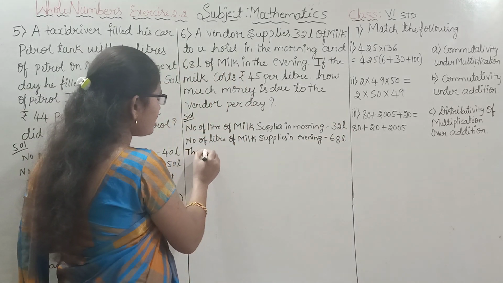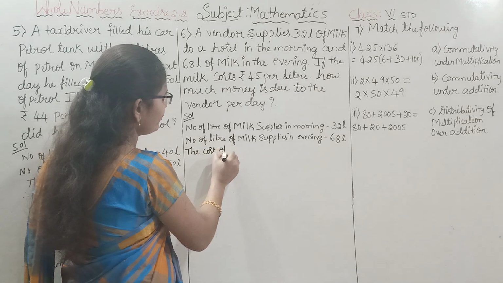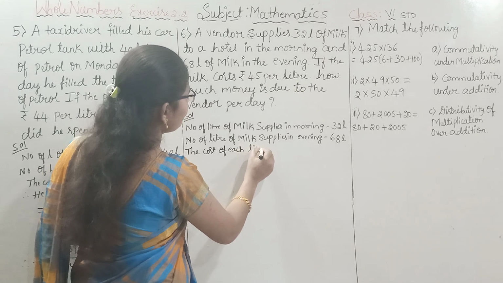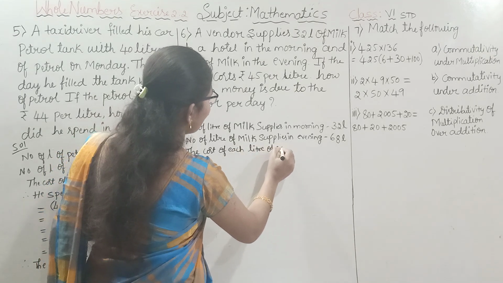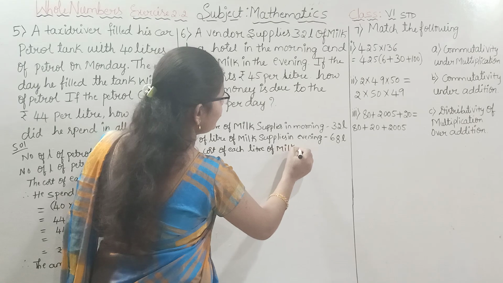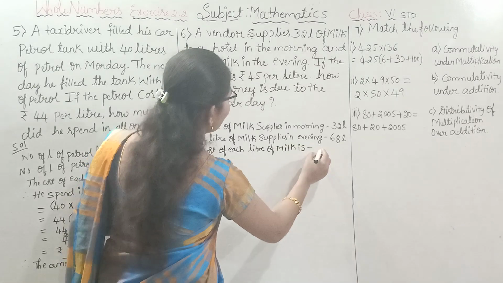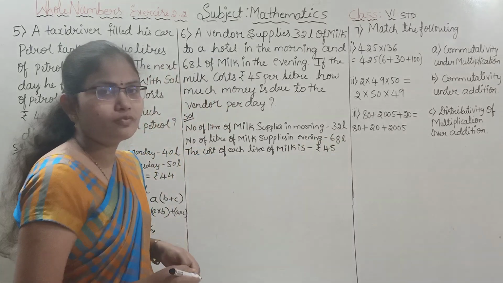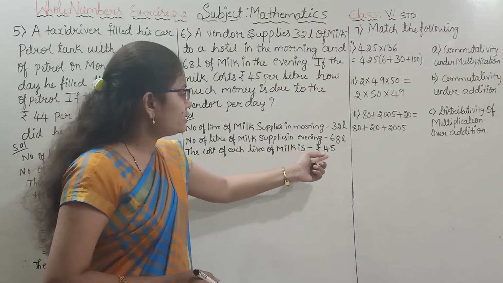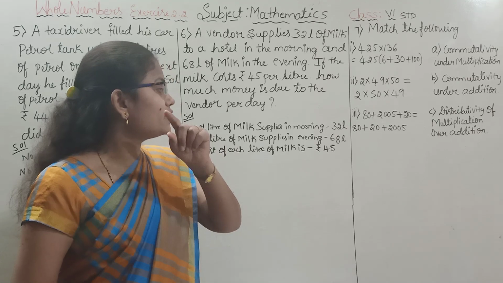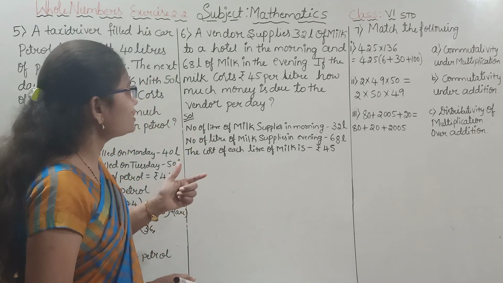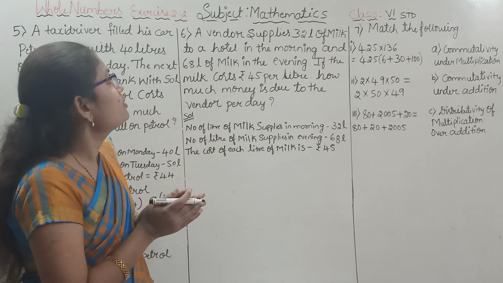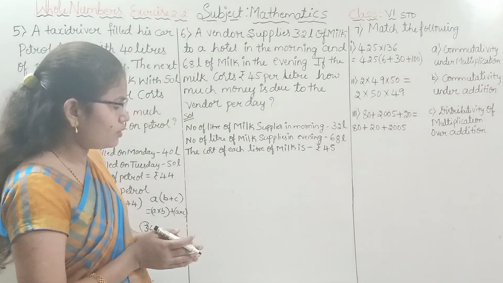Now, next the cost of each liter of milk. Each liter means how many liters of milk? Each liter means 1 liter. How much does 1 liter of milk cost? That is rupees 45. Rupees 45 is the cost of 1 liter of milk. Now what do we have to find out? We have to find out how much amount the vendor will get.